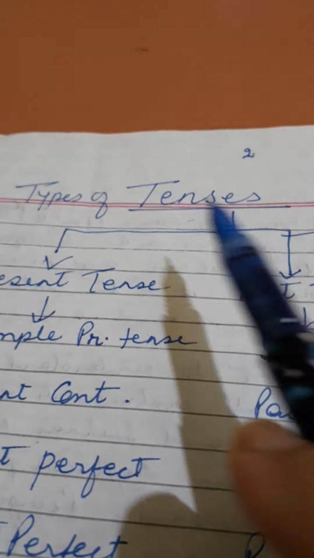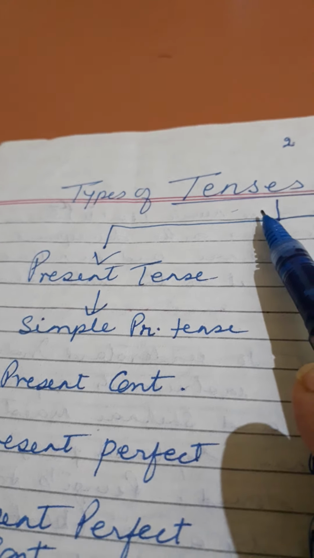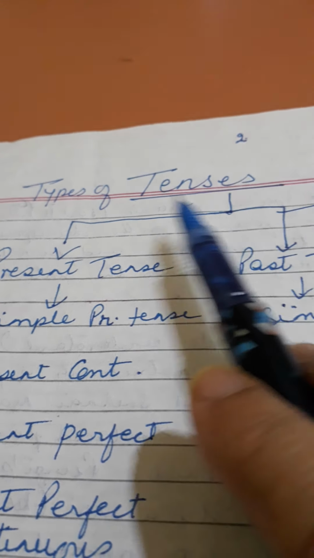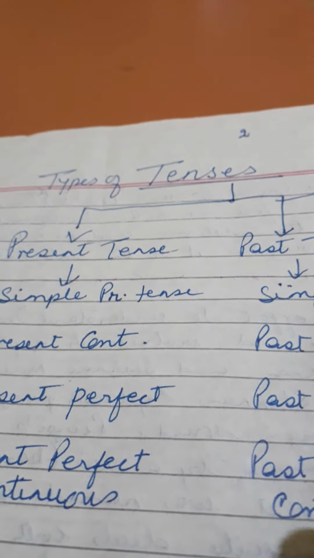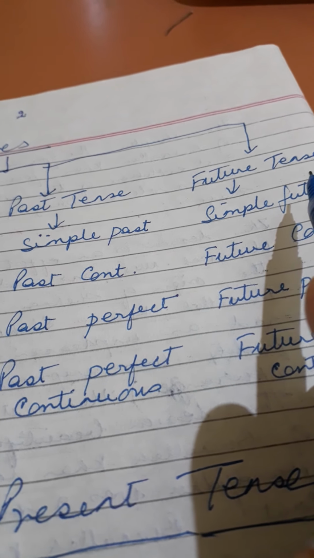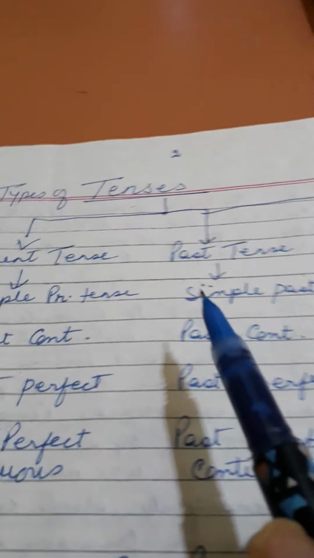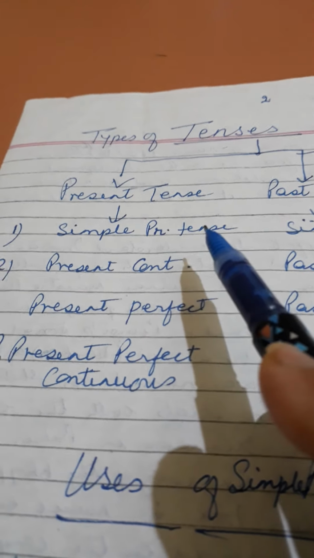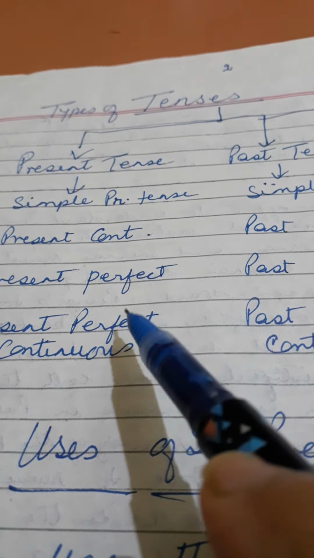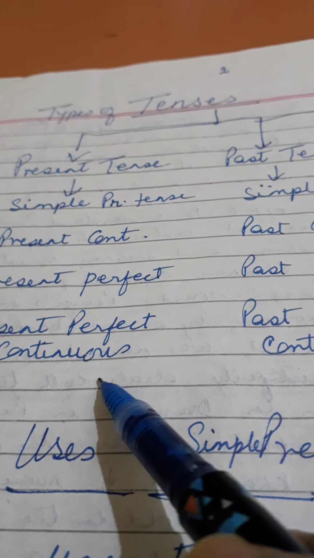Now let's come to the types of classification of tenses. You know very well there are three kinds of tenses: present tense, past tense, and future tense. They are also classified into four groups: in present, simple, continuous, perfect, and perfect continuous.